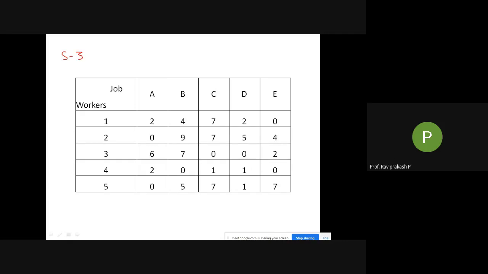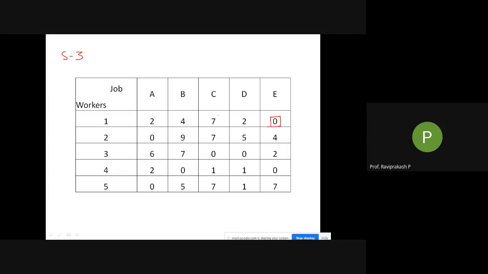What is this step 3? We need to go row wise again. So row wise, we need to find a 0. We need to find only one 0. If there are more than one zero in that row, skip it and go to the next row. So see here. First one, this is the row. How many zeros are there? Only one 0 is there. Mark a square around it.